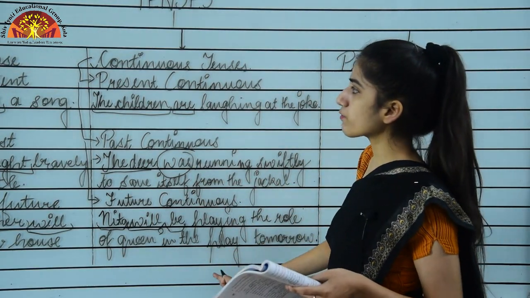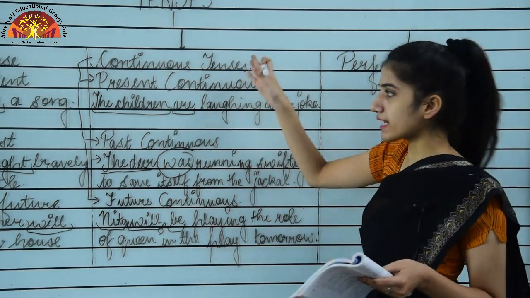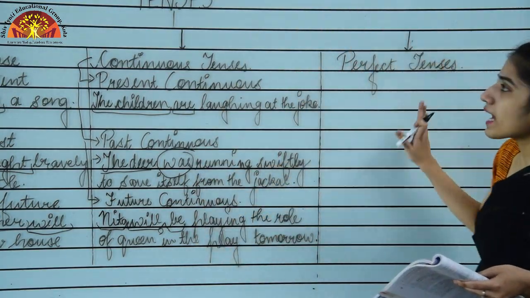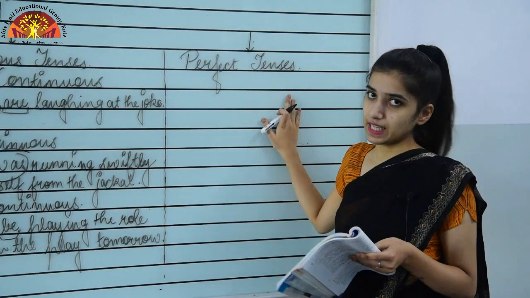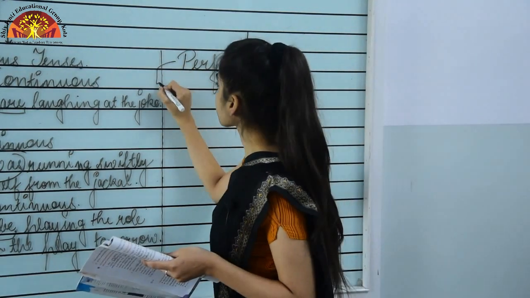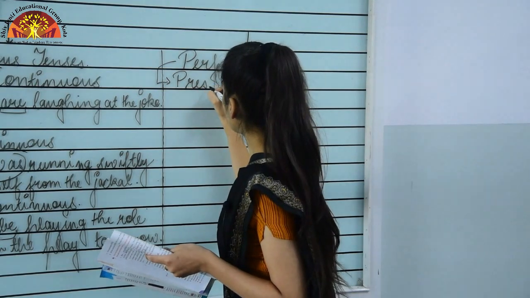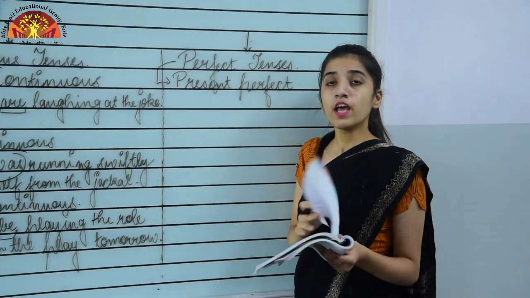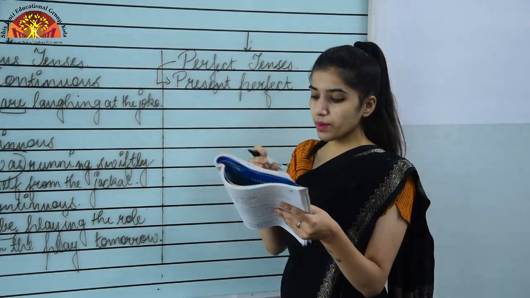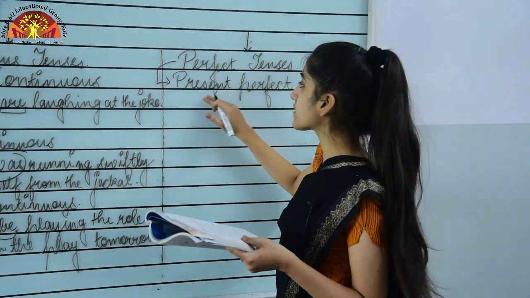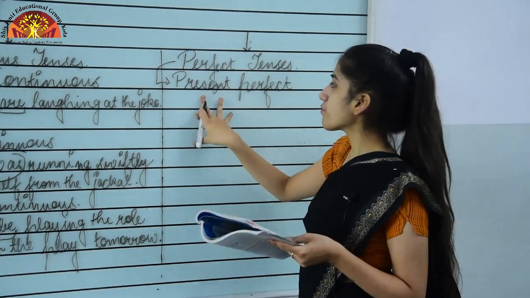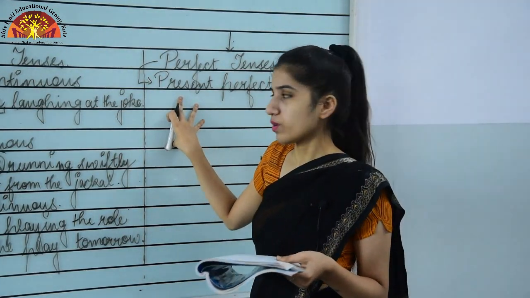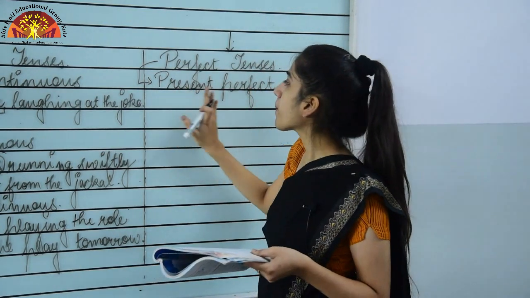So these were some of the continuous tenses, that is present continuous, past continuous and future continuous tense. Now moving to the last part, okay, that is what? Perfect tenses. Okay, first we will see what? Present perfect tense. Okay, so you can refer to your book's page number 66 for the uses of present perfect tense. So if you have to see the uses, you can refer to page number 64 of your grammar book. Okay, so for now we will see the rule for present perfect tense.